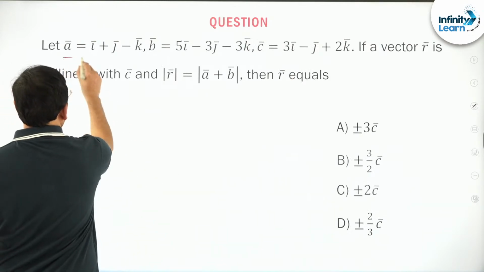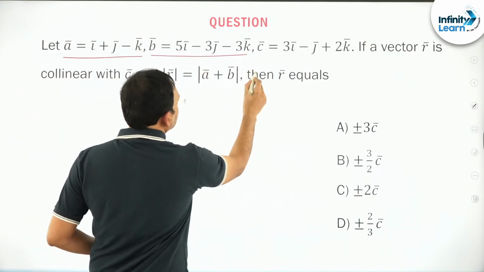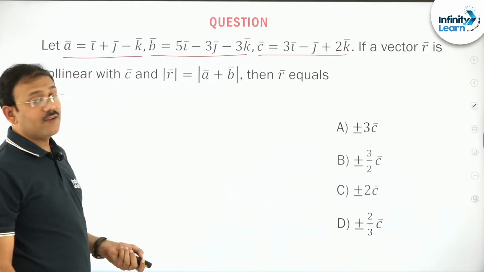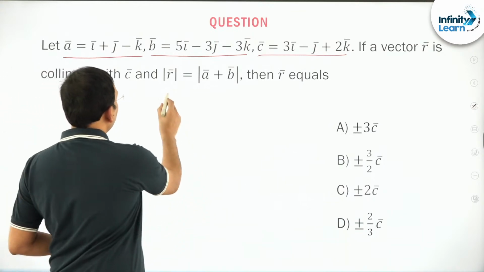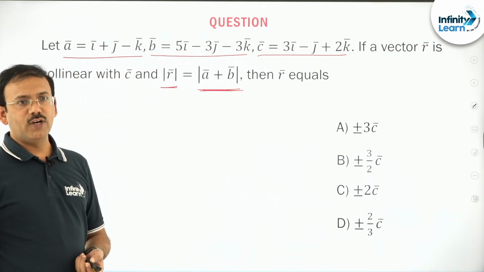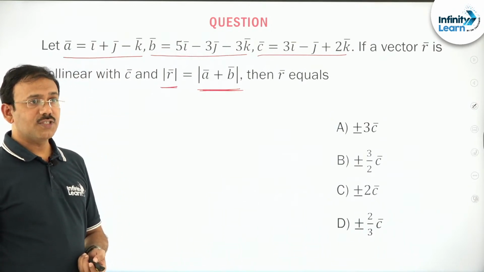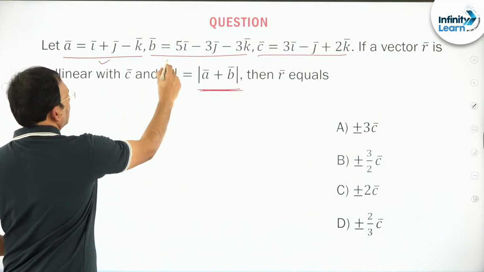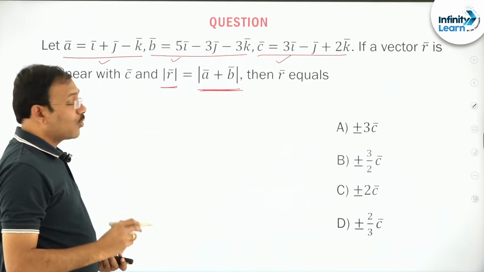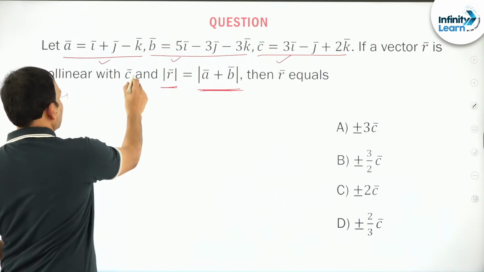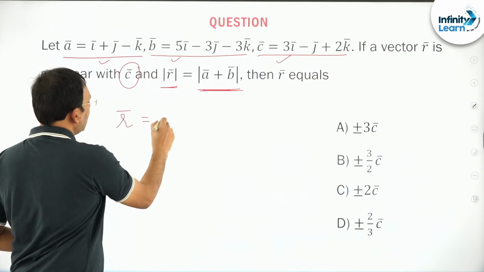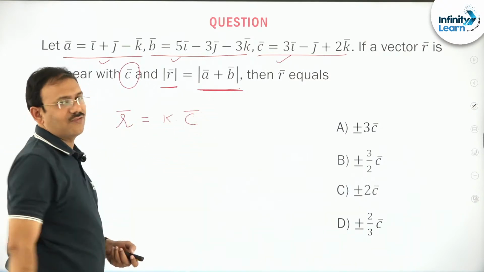The next, you see this question? You are given A bar, B bar, C bar. If a vector R bar is collinear with C bar and R bar's magnitude is the magnitude of A bar plus B bar, then R bar is equal to? R bar is a new vector collinear with C bar, so R bar must be some number times C bar first of all.